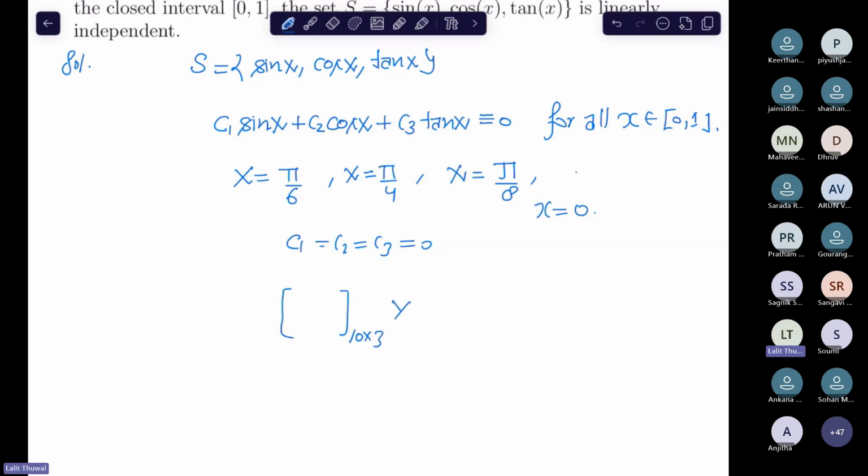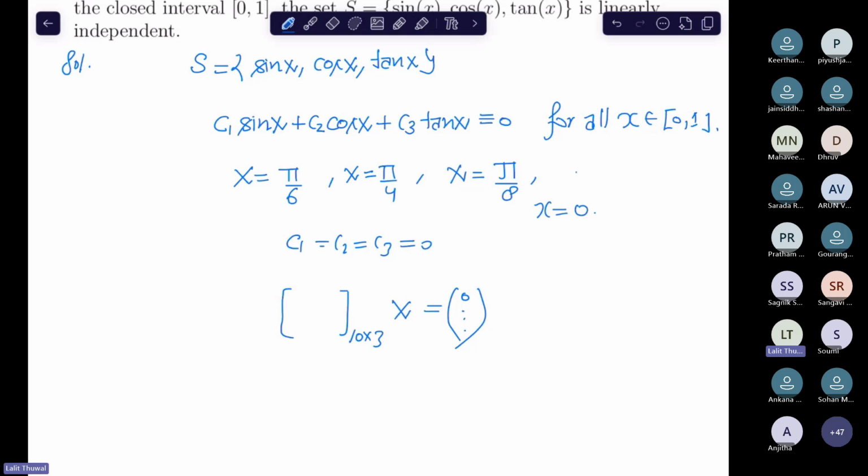So what do you think about this system? It has non-zero solutions. Why should it have non-zero solutions? Suppose you have a system of linear equations where A is a 10 cross 3 matrix. It means you have 3 unknowns.